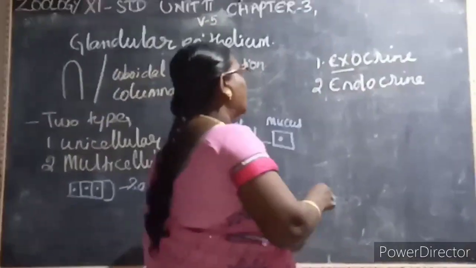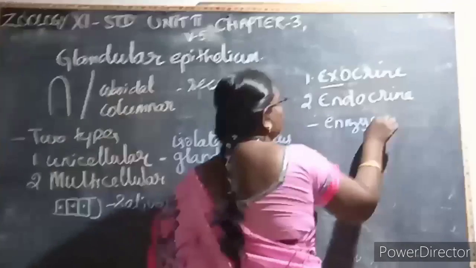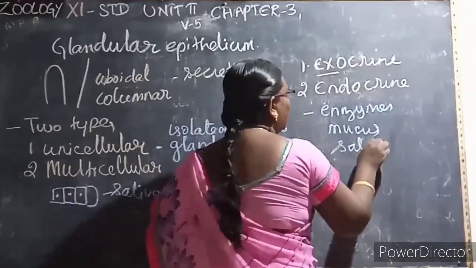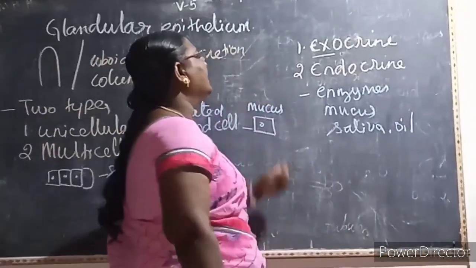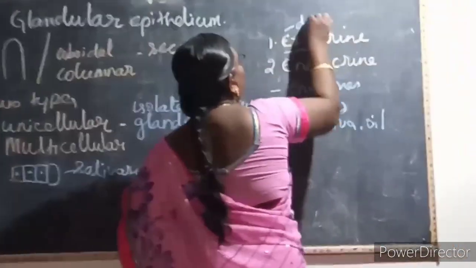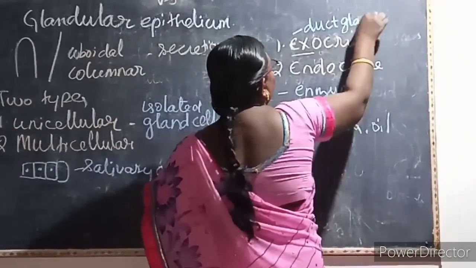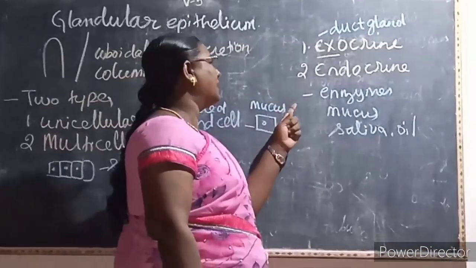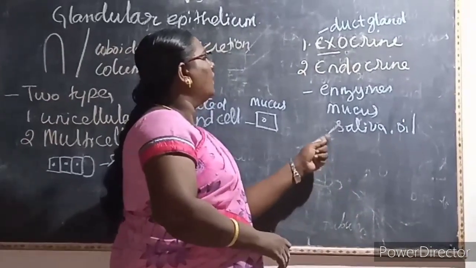This exocrine gland always secretes enzymes, mucus, saliva, oil or sebum. Here they have a duct to carry the secretion. Hence it is called a duct gland. The exocrine gland is otherwise called what? Duct gland.